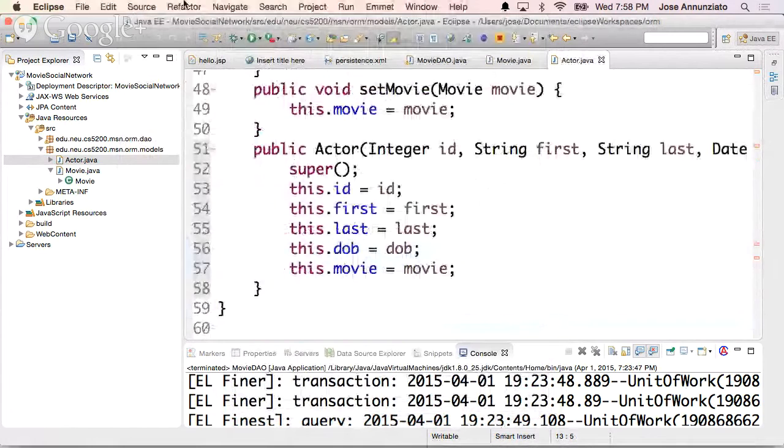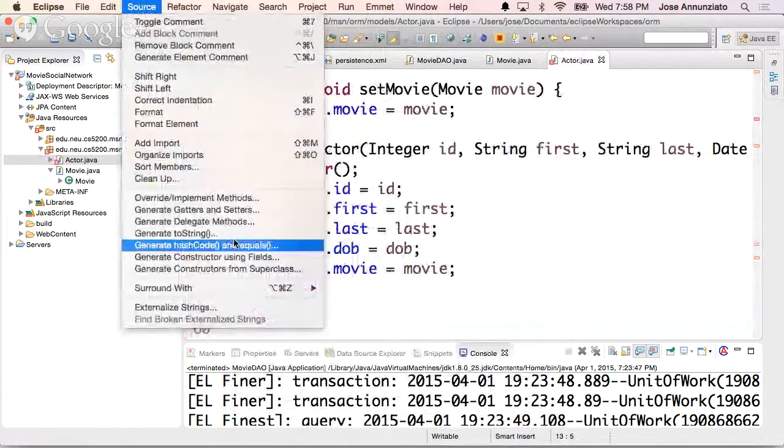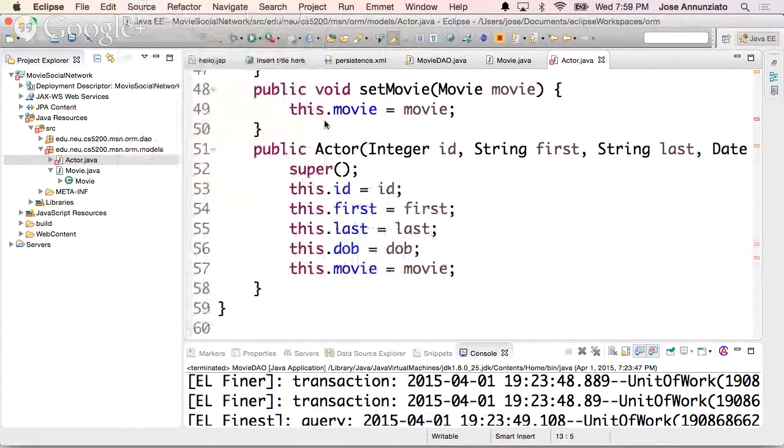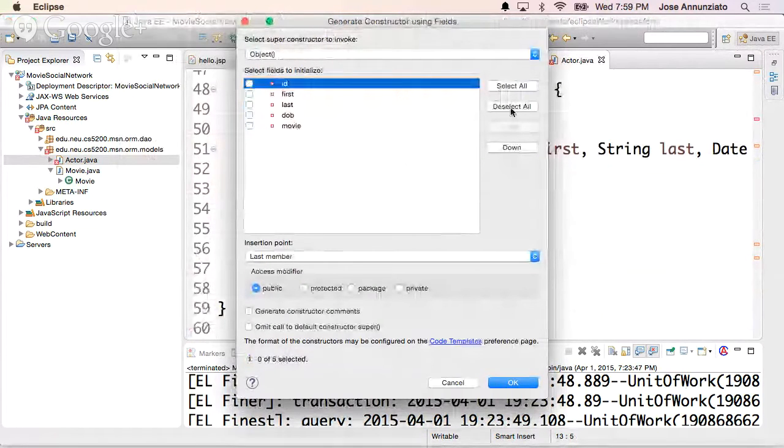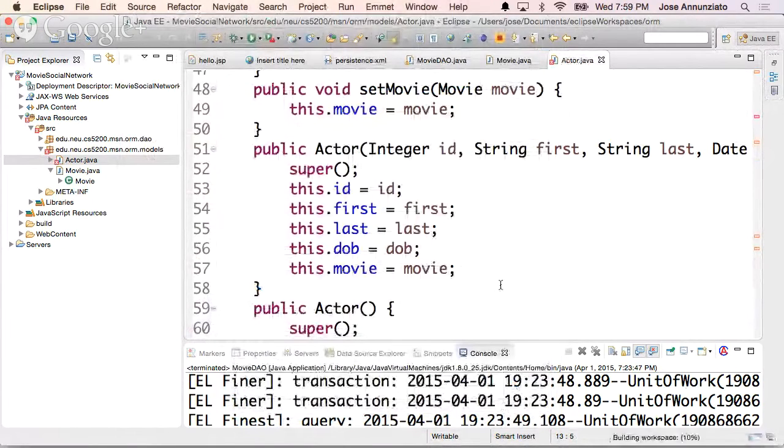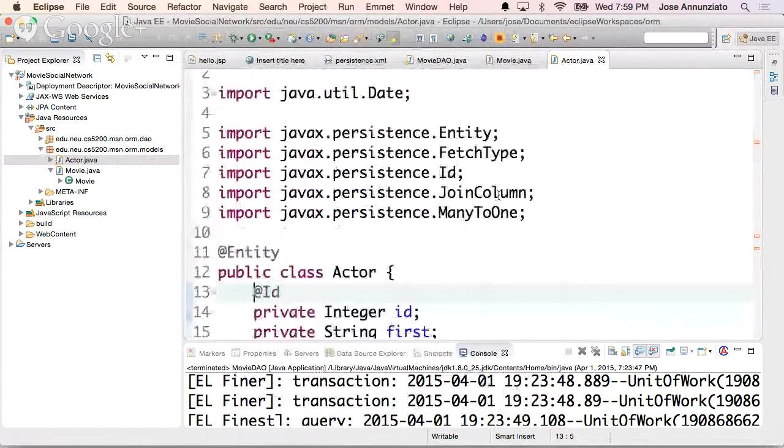There it is. And finally, the constructor with no fields to select all. Last member. Okay. There we go. All right. We have one more thing to do.